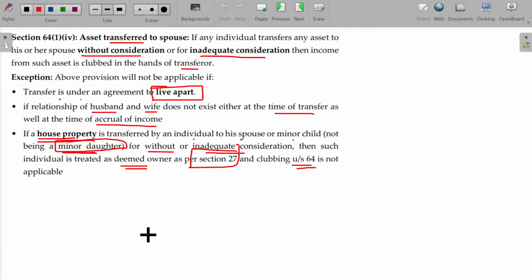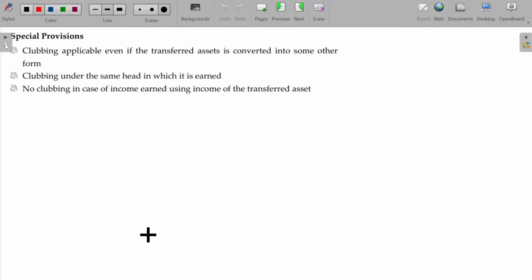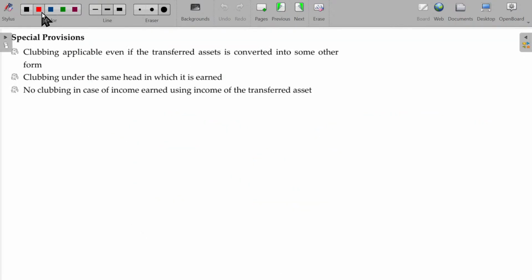Now, some special provisions before we go further. Clubbing is applicable even if the transferred asset is converted into some other form. Then also clubbing is includable. Clubbing under the same head in which it is earned. The same head. No clubbing in case of income earned using the income of the transferred asset. Let me explain all the three.